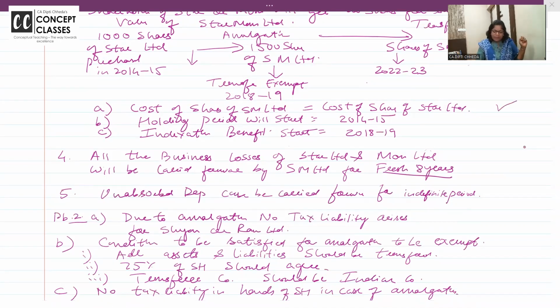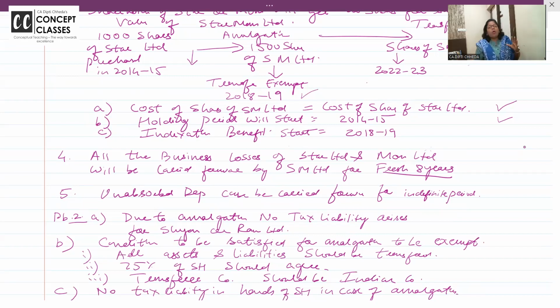Are you all with me here? Yes. Holding period will start from 1415. Indexation, some of the books are saying it will start from 1415, but it's not right. When were the shares of SM Limited even born? 1819. So cost is from the old, holding period is from the old, indexation from the day that conversion took place.